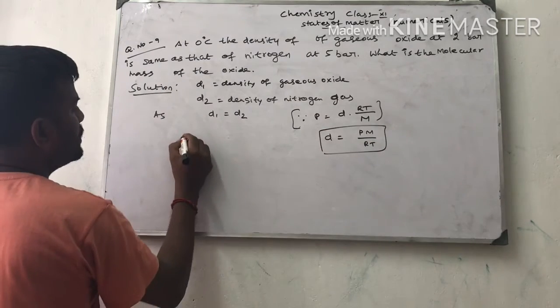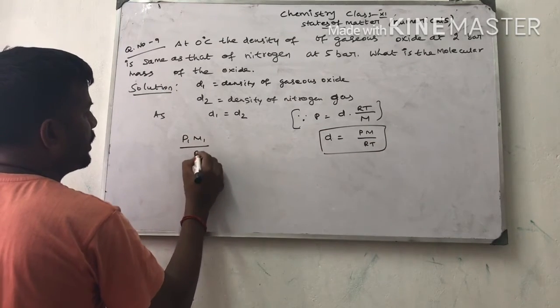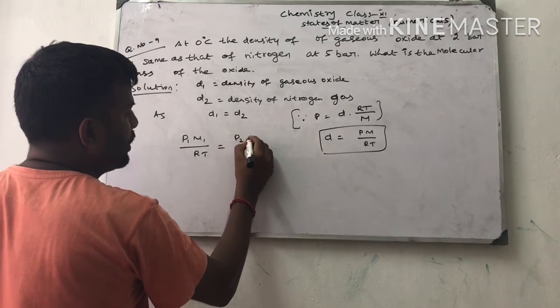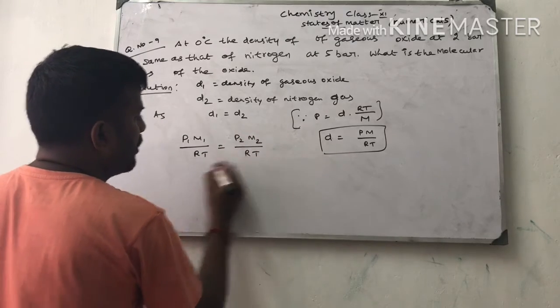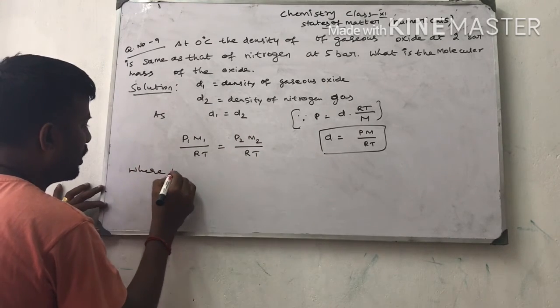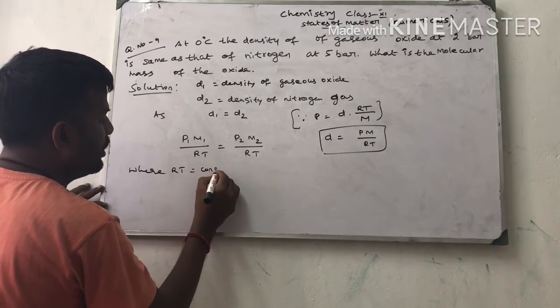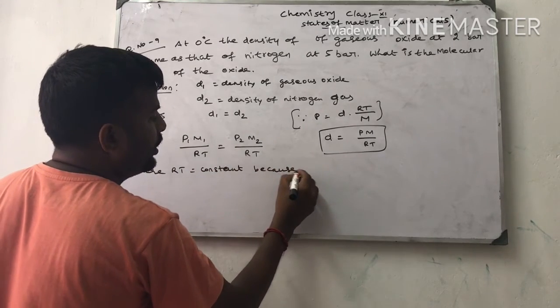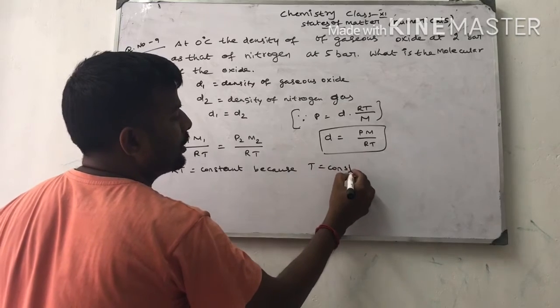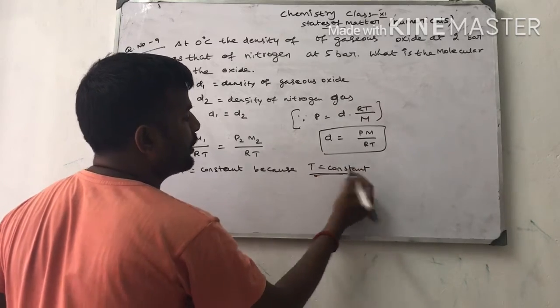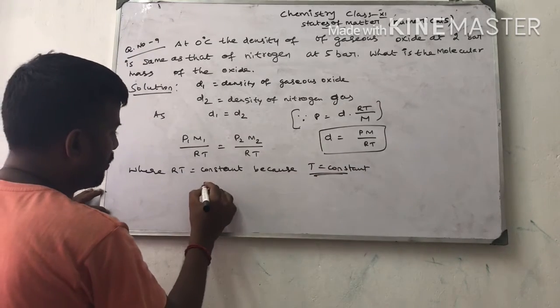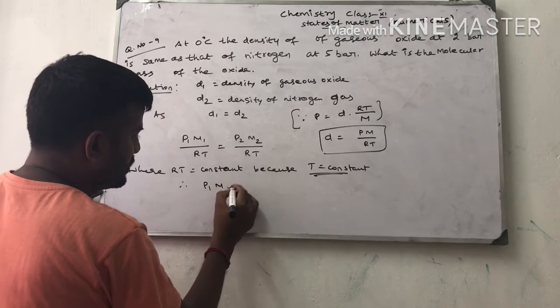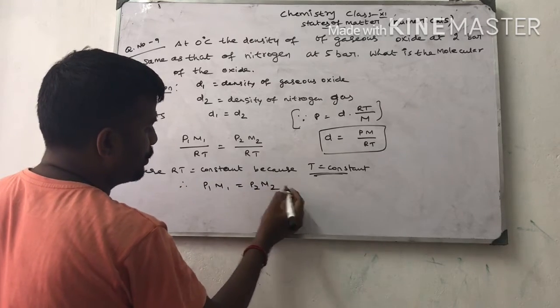Substitute here. D1 means P1 M1 by RT is equal to P2 M2 by RT, where RT is constant because T is constant. According to Boyle's law, temperature is constant. Therefore, P1 M1 is equal to P2 M2.